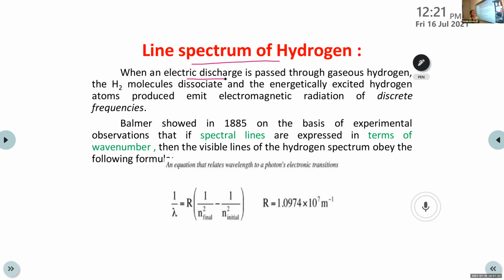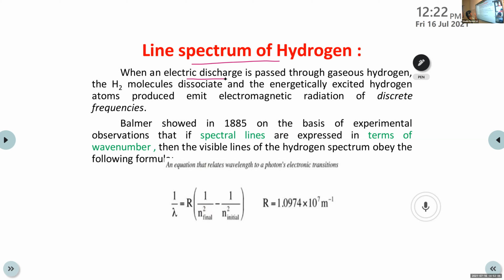This excited state is considered an unstable state, so they exist for a very short time and go back to the ground state with emission of energy. Here, when an electric discharge is passed through gaseous hydrogen, the molecules got some energy from the discharge. The hydrogen molecules dissociate, that means they split, and energetically excited hydrogen atoms produced emit electromagnetic radiation of discrete frequencies.